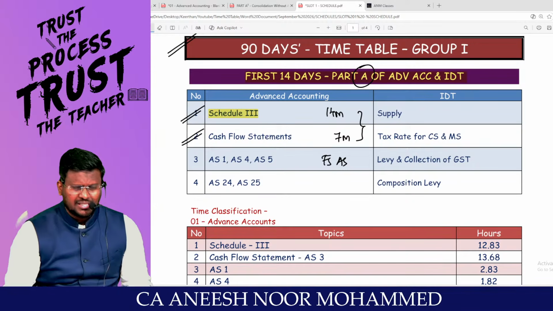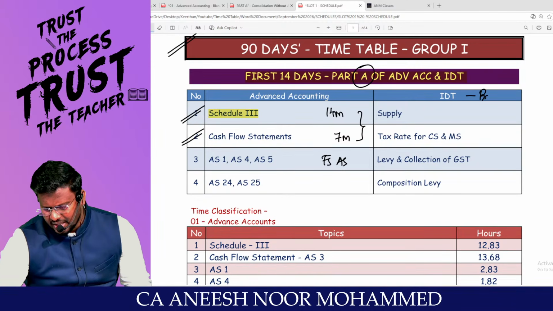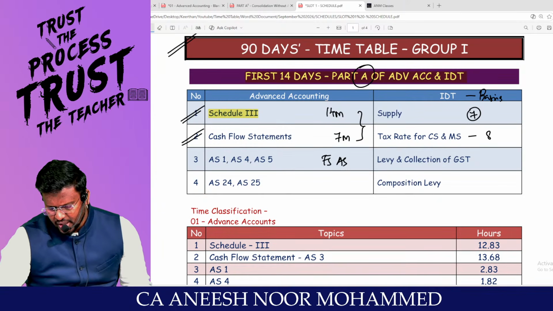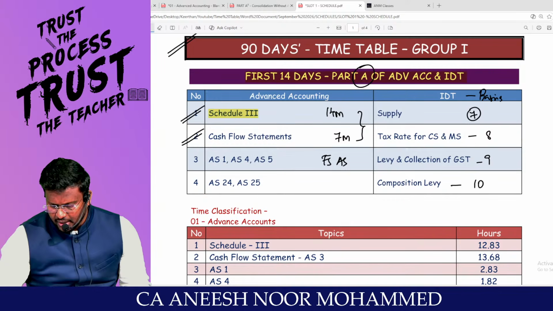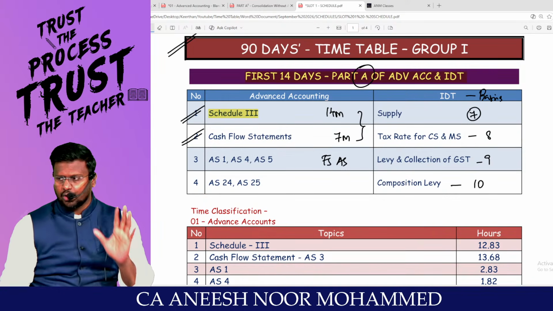And in IDT, we'll start with the basics. Part A is nothing but basics. Section 7, supply. Section 8, tax rate for composite and mixed supply. Section 9, levy and collection of CGST. And Section 10, composition levy.